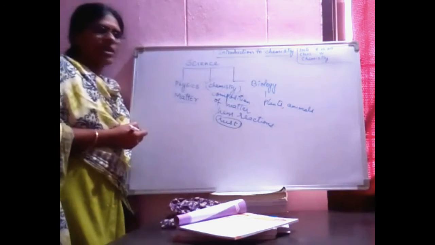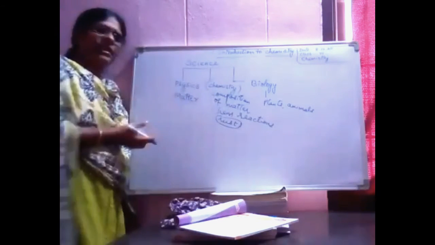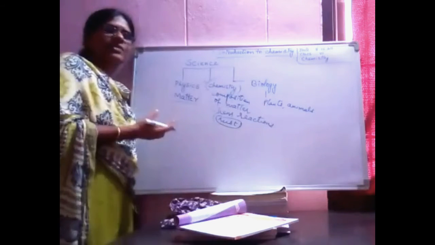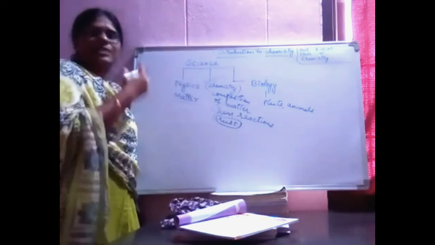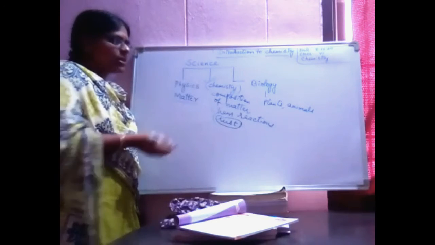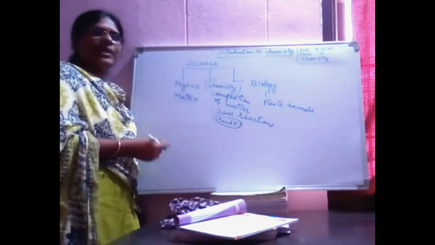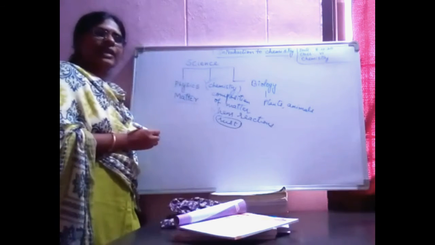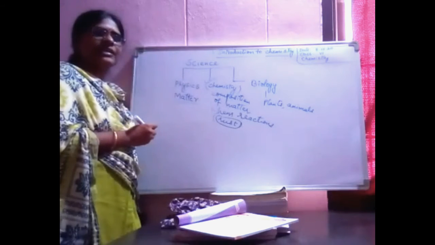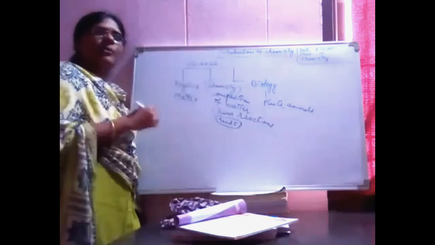Not only for agriculture purposes, in our cosmetics like face powder, creams, everything, there we will be using chemistry. Whenever you take any cosmetic, on it you read out the ingredients. You will see something like benzyl alcohol, propyl alcohol.